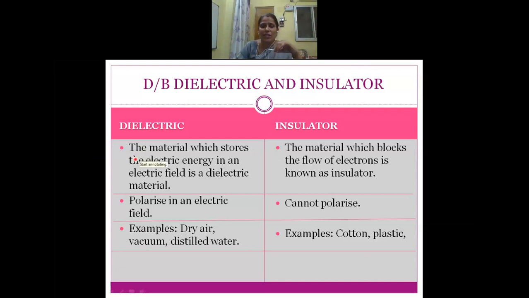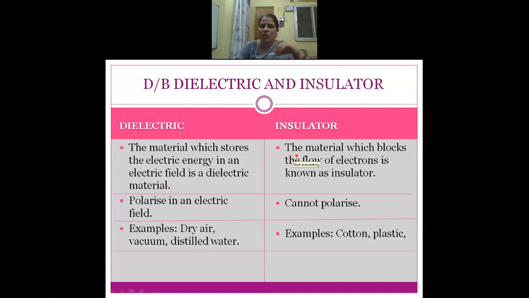Already we discussed what dielectrics are. The material which stores electric energy in an electric field is a dielectric material, and it doesn't have any free charge carriers.